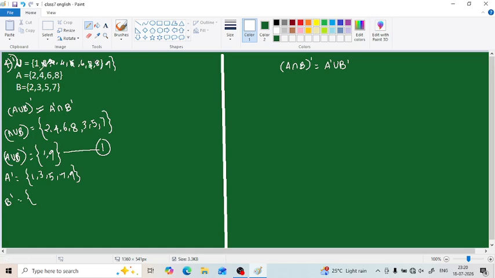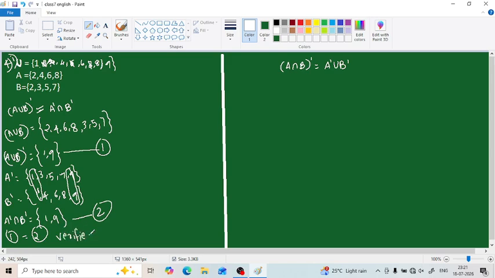Okay, so what are they? 1, 4, then 6, 8, 9. This forms our B complement, and here we have to find the intersection of both A complement and B complement. That means the common elements, the elements that are present in both A complement as well as in B complement. By observing these sets we can understand that 1 and 9 are present in both. So our answer will be 1 and 9, and this is our set, equation 2. Here when we look at both, we can understand that 1 equals 2. So we can write verified.